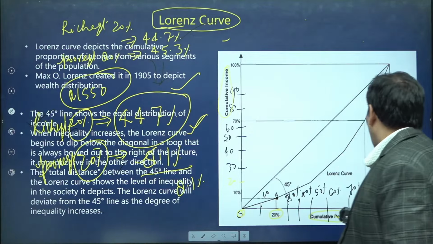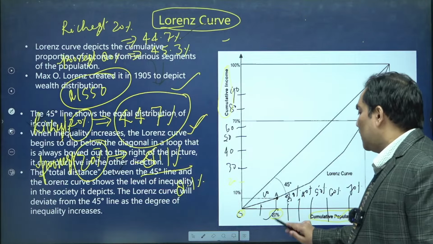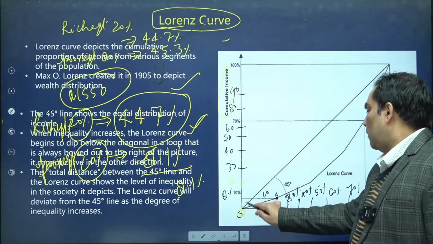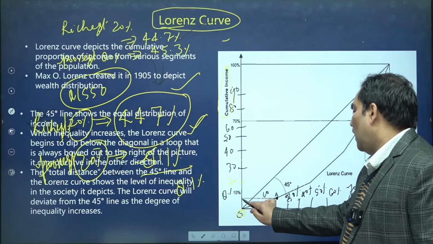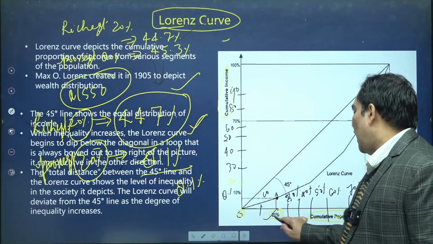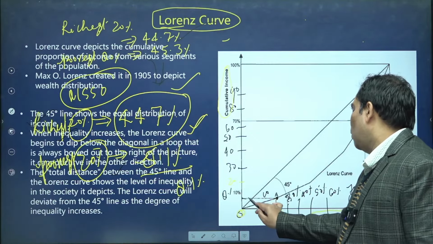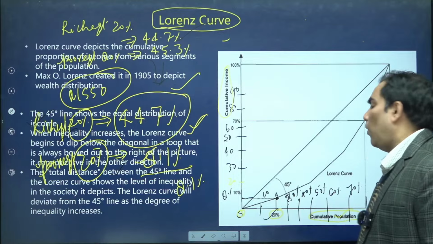On the x-axis we take 20%, and on the y-axis we draw 8.1%. So 10% is somewhere here, 8% must be here, and at 20% this is going to be the point.